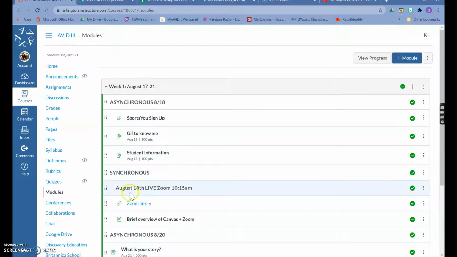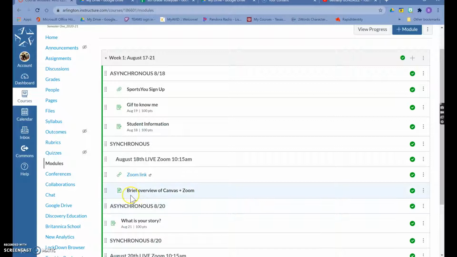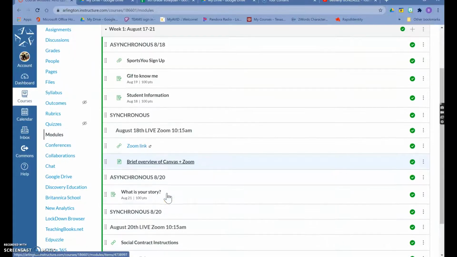So at 10:15 it says August 18th. Here's the Zoom link. You'll click on that and it'll take you right to the Zoom. If you're having any confusion, if you're missing something, here's another brief video that you can click on here for help. And then same thing on the next day, asynchronous, synchronous, and that's how it'll work.